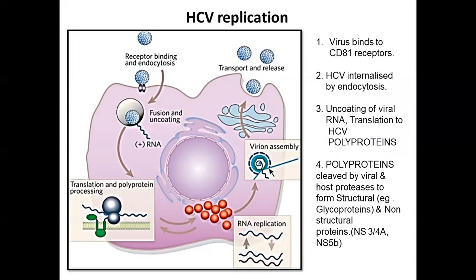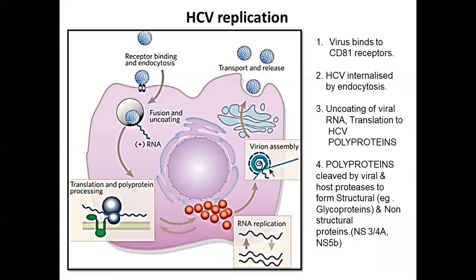Now, you have to carefully concentrate on the non-structural proteins, because you will be encountering these proteins tomorrow during the class. So the non-structural proteins are NS3, NS4A, NS5B. The NS5A non-structural protein is also there, but its function is not clearly understood, and hence we are not discussing that in detail.